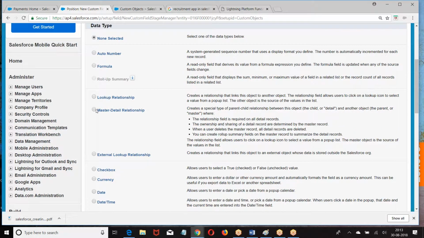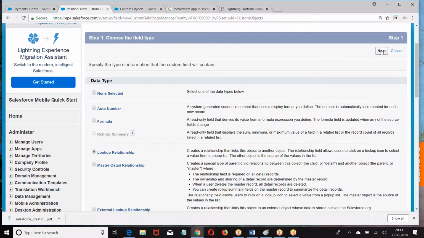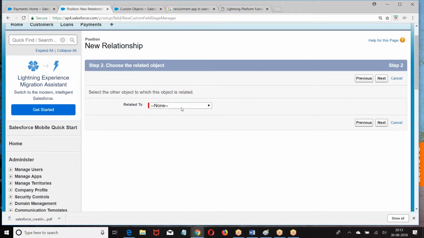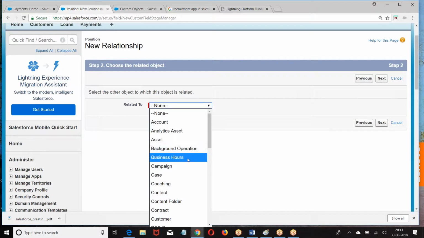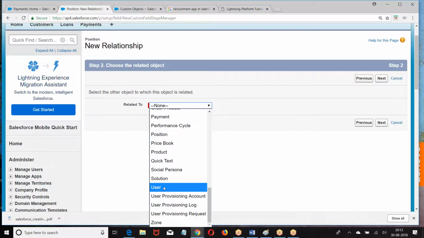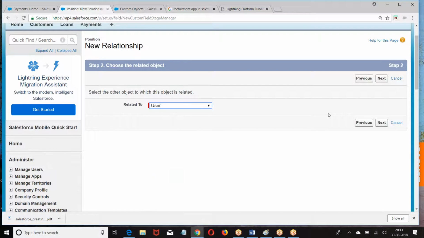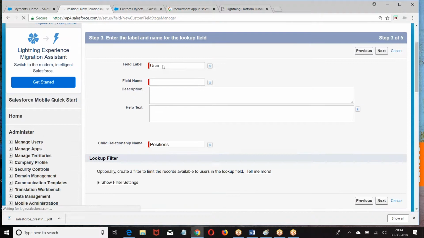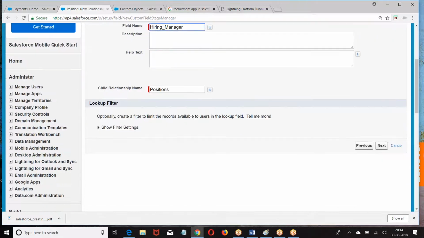Lookup relation. We have done master detail; now we are going with the lookup. Related to which object? Hiring manager. Hiring manager will be one of the employees, so choose user. One of the users is nothing but an employee. What was this name? Hiring manager. Next.